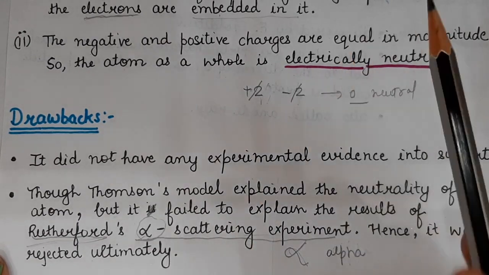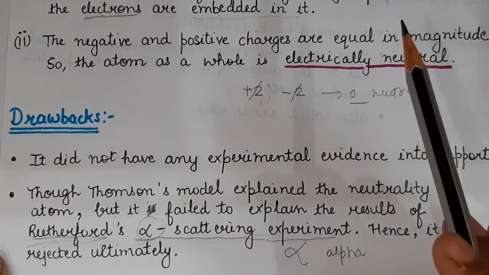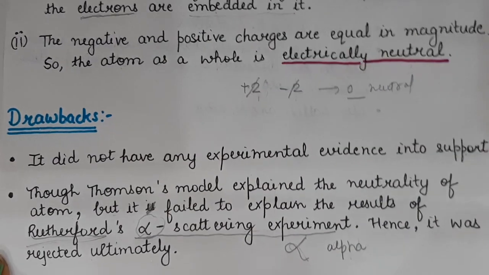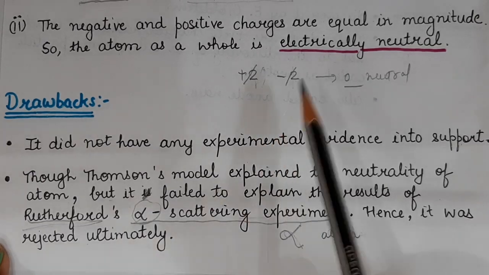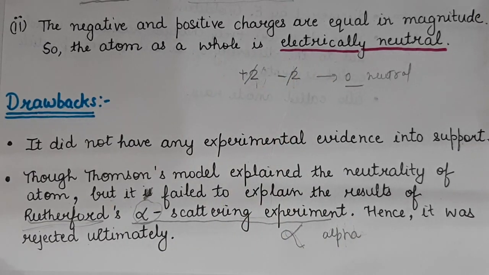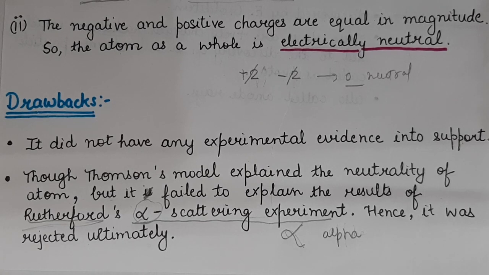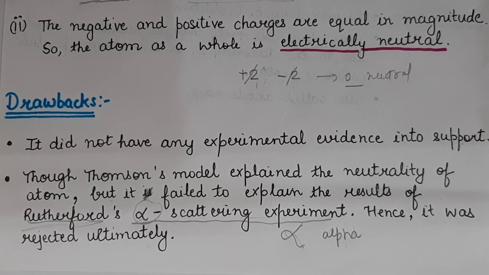Thomson failed to explain the results of Rutherford's alpha scattering experiment. He could not explain the results of this experiment. So that's why Thomson's model was ultimately rejected due to these drawbacks. So this was about Thomson's model of an atom. After that, various scientists came.